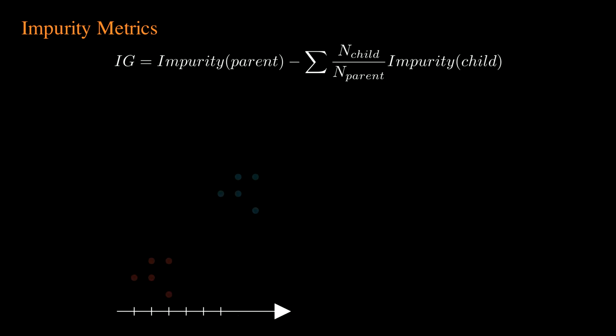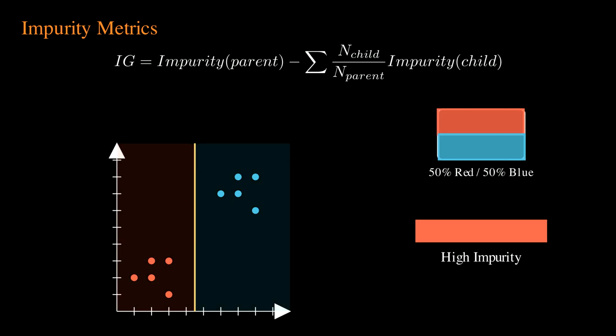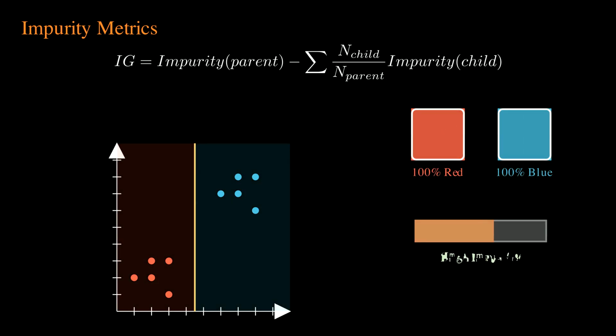Watch what happens as the tree searches for a split. Before the split, the dataset is a chaotic mix. Our probability bars show a 50-50 split of classes, and the impurity is high. When it finds the optimal threshold, it splits the data. The resulting child nodes are perfectly pure. The probability bars snap to 100%, the impurity meter instantly drops to 0, maximizing our information gain.